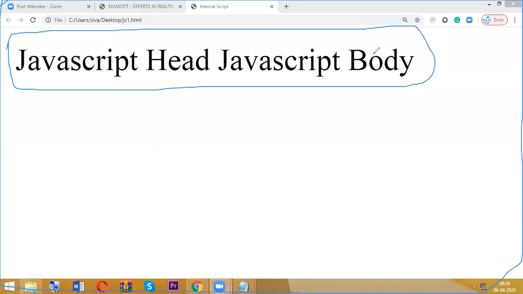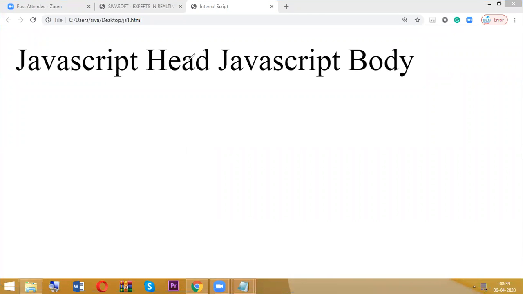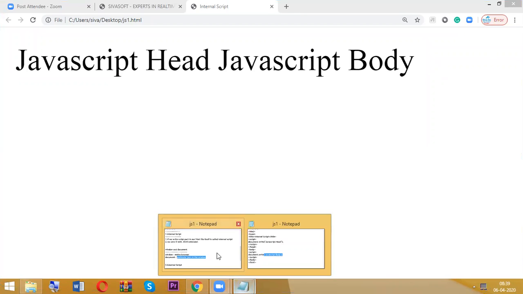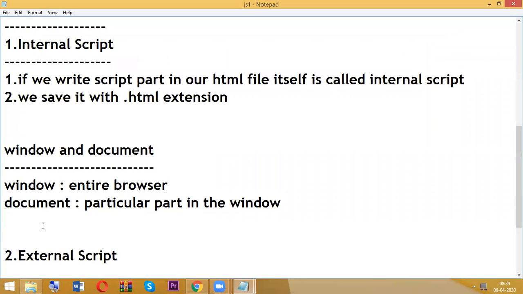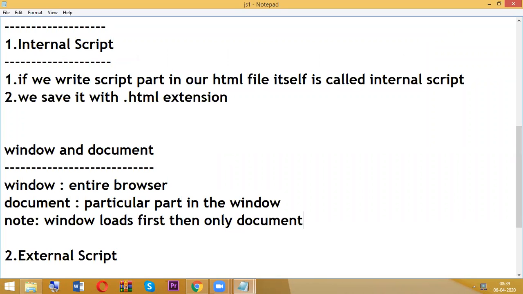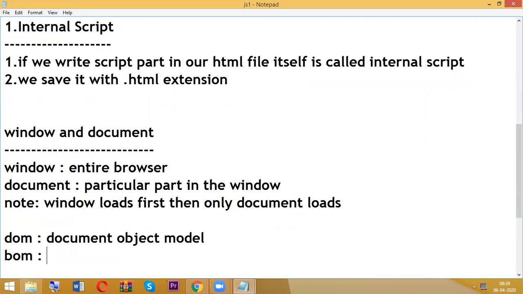So by seeing this, what is the final conclusion? Your first step is window, then only document. That means first window is going to load, then only document loads. So right now, don't bother about the window concept, just bother about document. Because we are having two concepts, one is DOM, which we will discuss clearly later, document object model, which is very, very important. Even we are having BOM. BOM means browser object model.